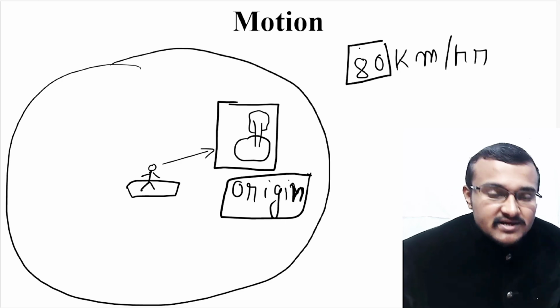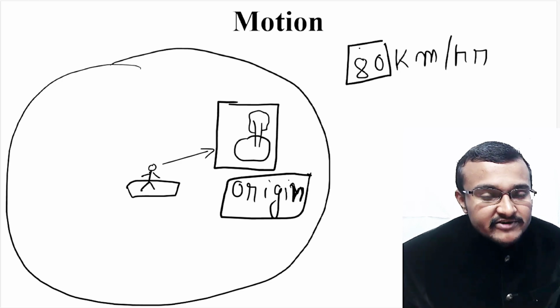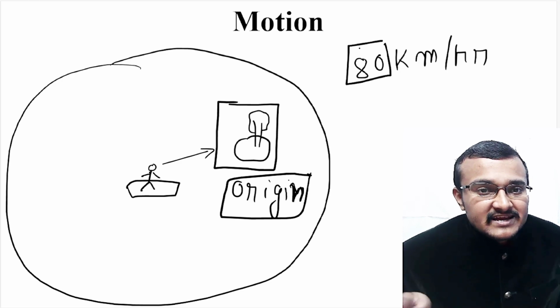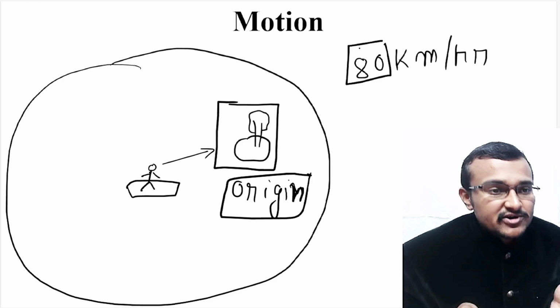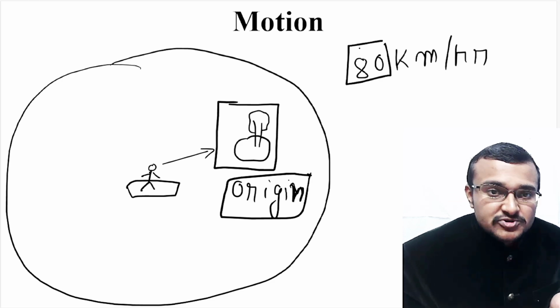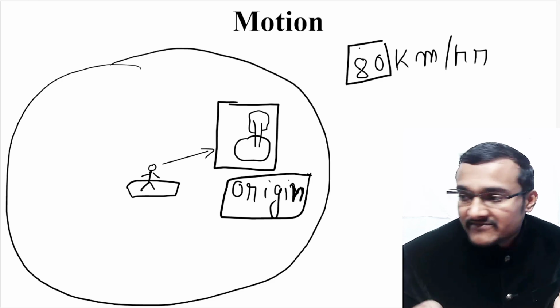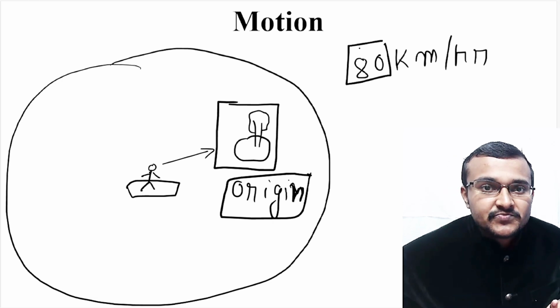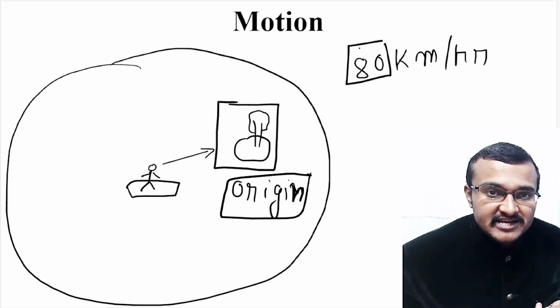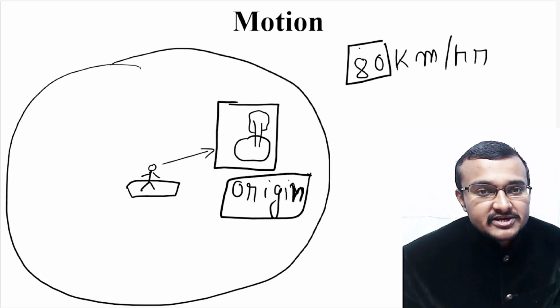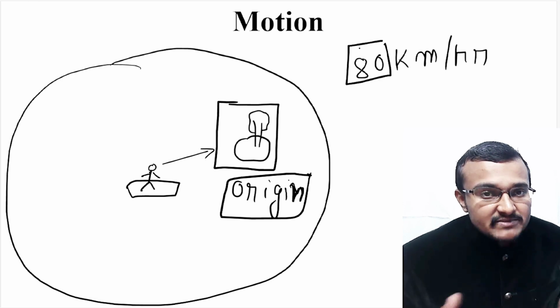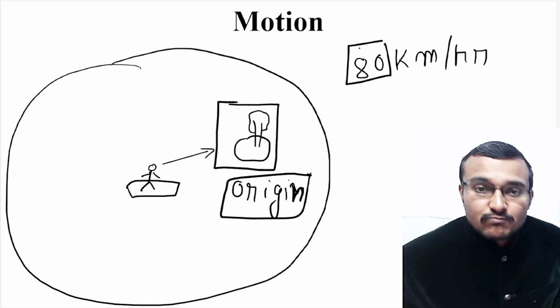If you are lost in the middle of an ocean, you cannot define in which direction you are moving. You cannot define from which position to which position you are going, because you don't have any reference point around you. That's why a reference point is very important to analyze a particular motion and to derive the parameters which are involved in it.